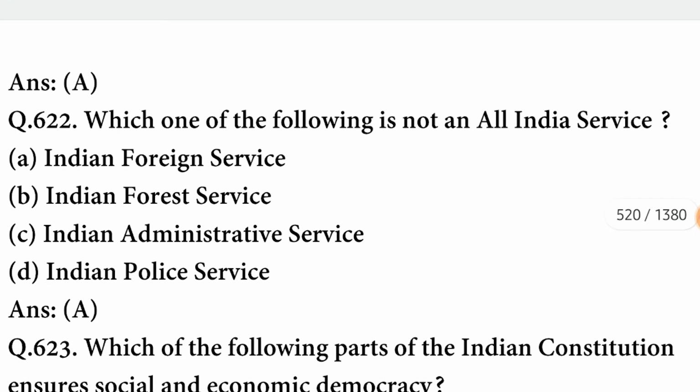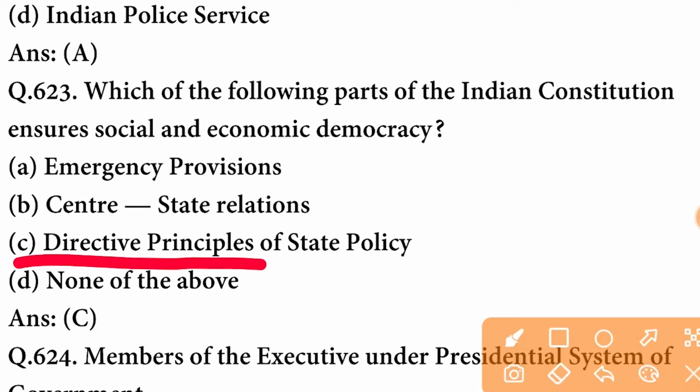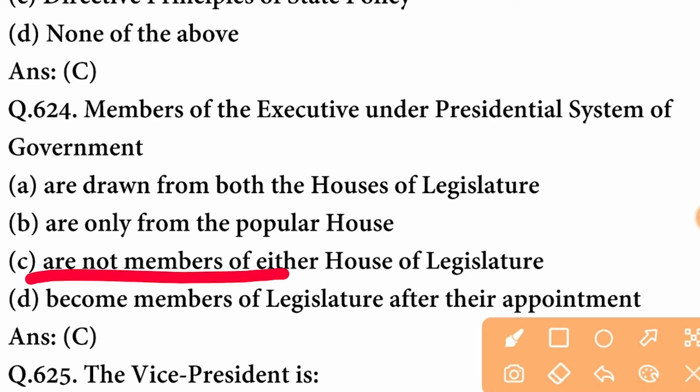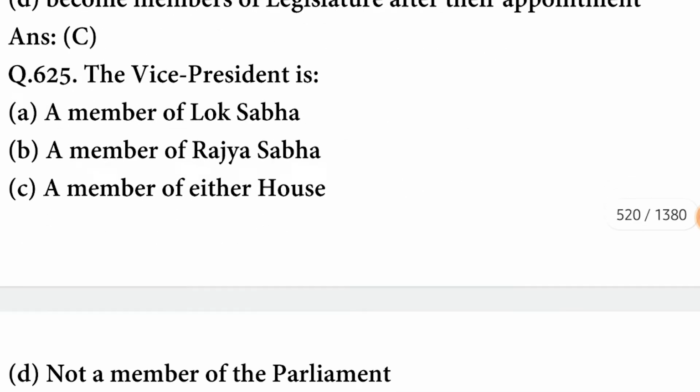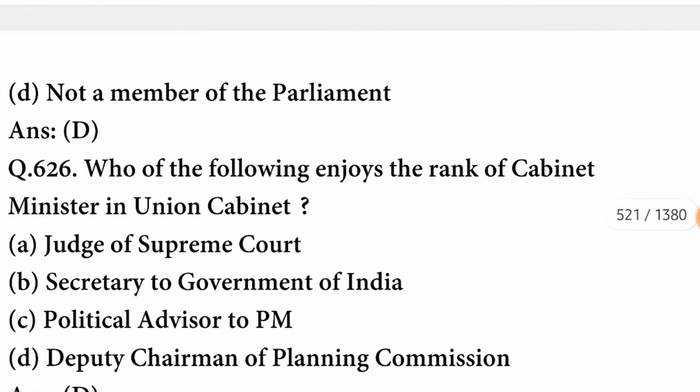Which one of the following is not an all India service? Indian Foreign Service is not an all India service. Which of the following parts of the Indian Constitution ensures social economic democracy? It is directive principle of state policy. Members of the executive under presidential system of government are not members of either house of the legislature. C option is correct. The Vice President is not a member of the Parliament.